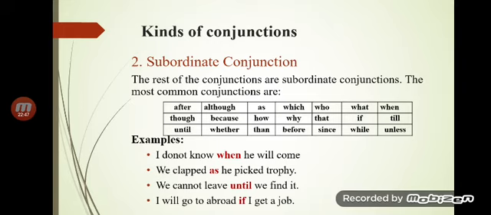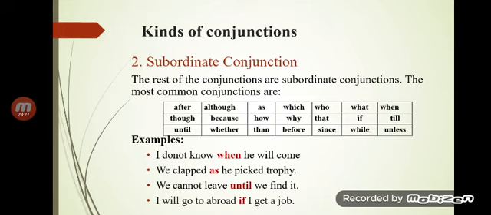That clause is called dependent or subordinate because it is introduced by this conjunction. So subordinate conjunctions are divided by their meaning and use, such as by time, by cause and reason, by purpose, by result, by condition, by concession, by comparison.